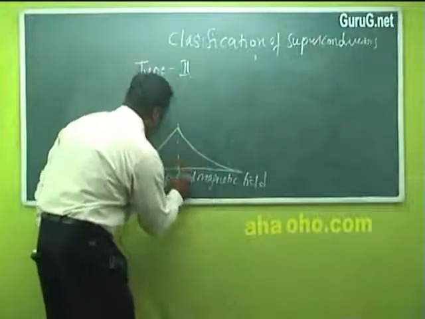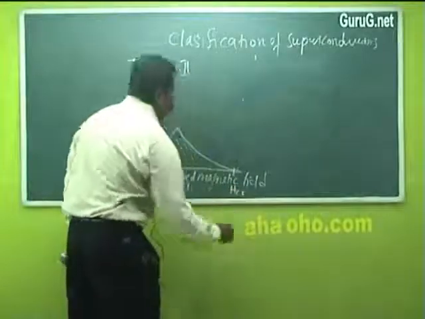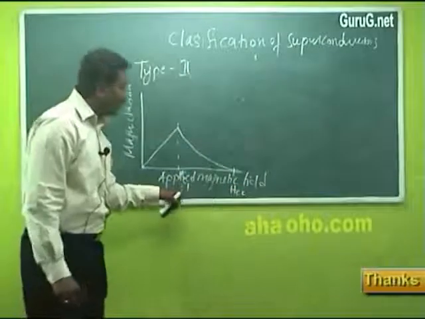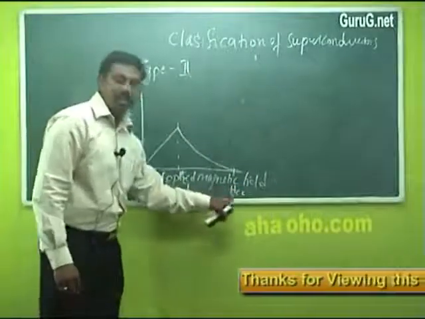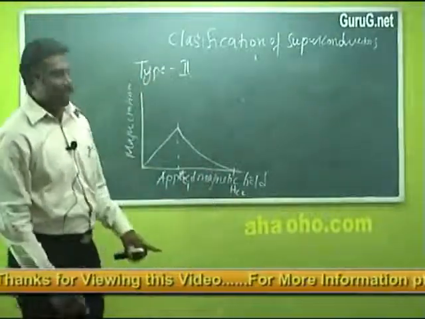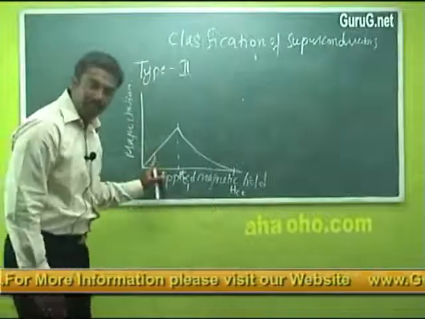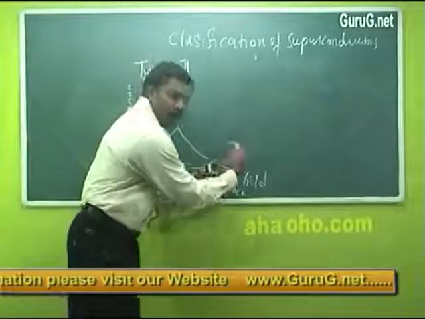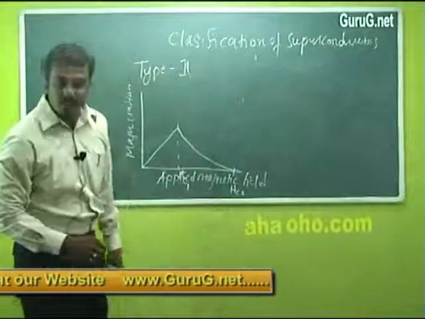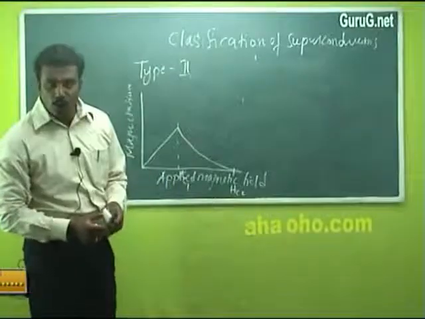So let us put this as Hc1 and this as Hc2. Between the critical field Hc1 and the critical field Hc2, the superconducting material is in the mixed state. Below Hc1 it acts as a perfect superconductor and above Hc2 it behaves as a normal conductor. These types of superconductors are called type 2 superconductors.